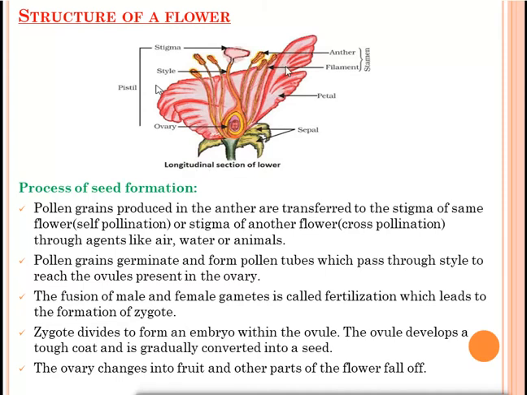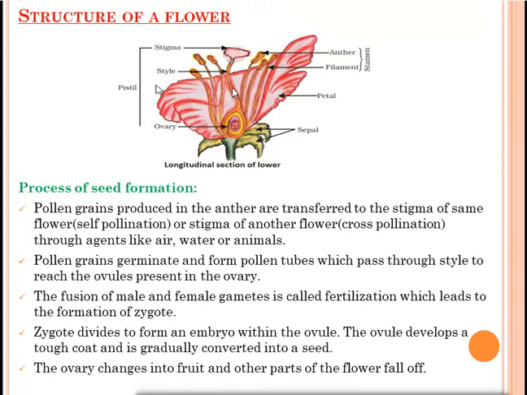So why are these petals colored? To attract the insect. And why should the insect be attracted to the flower? Because the insects help in the pollination process. And what is pollination? The transfer of pollen grain from anther to stigma is called pollination. This is our anther. In the anther, pollen grains are present. These are the male gametes. They should be transferred to the stigma in order for fertilization to take place.